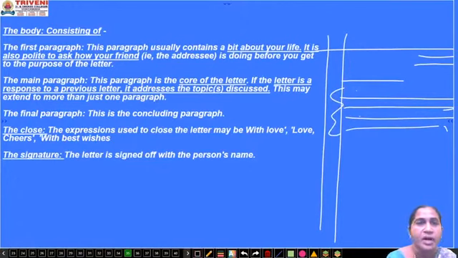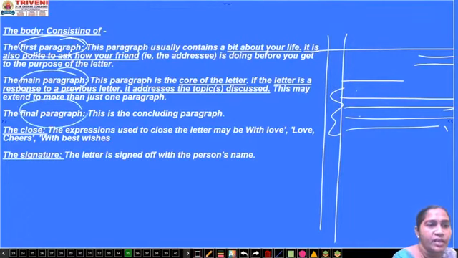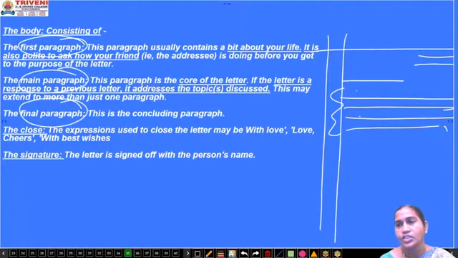The body has 3 parts: the first paragraph, the main paragraph and the final paragraph. So while writing the body of a personal letter, remember that it should have minimum 3 paragraphs. In the first paragraph you will just tell about yourself and ask about your friend's life. Suppose, I'm well here, how about you, how are you doing.